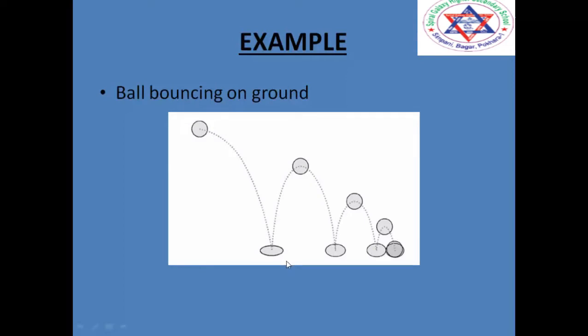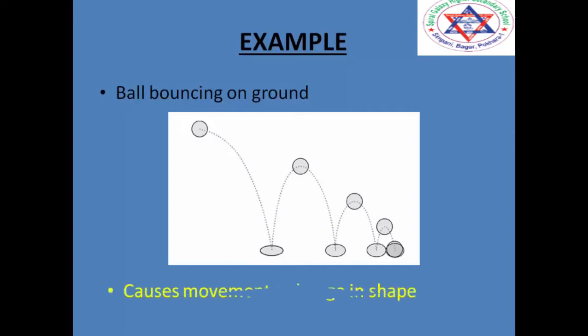In turn, the ground exerts a force on the ball, and that's why the ball gets flattened. There's a change in the shape of the ball. So a bouncing ball is a perfect example wherein the ball moves to a different position. There's a movement. Also, there's a change in the shape.